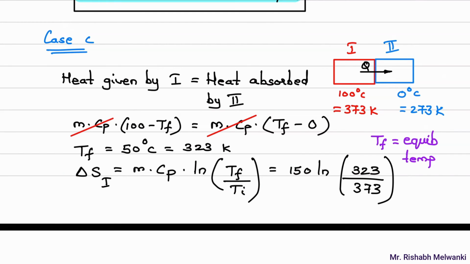Instead of the terms cancelling, you might have mass of steel, mass of copper, Cp of steel and Cp of copper. The procedure will remain the same, only the given mass of block and the case might change. Questions where 2 solids are connected together are many times asked in your university papers.